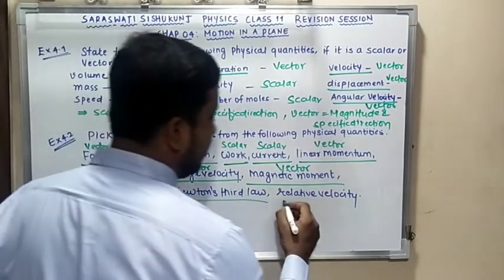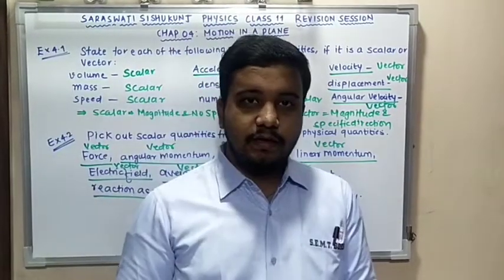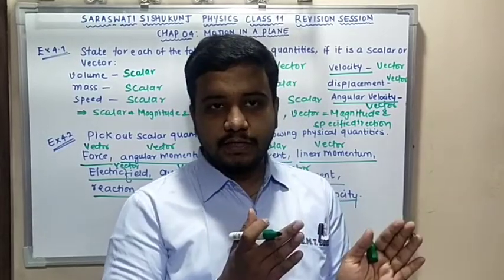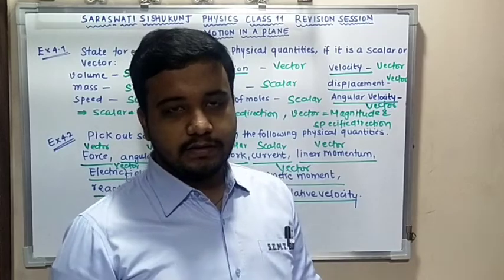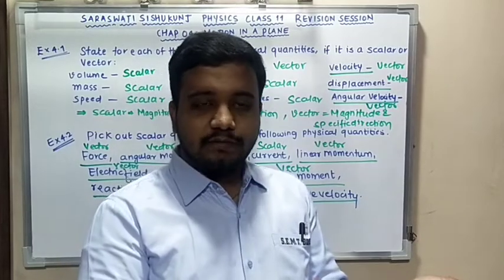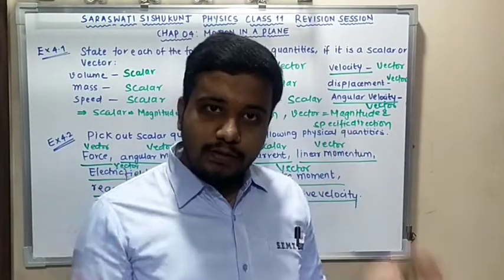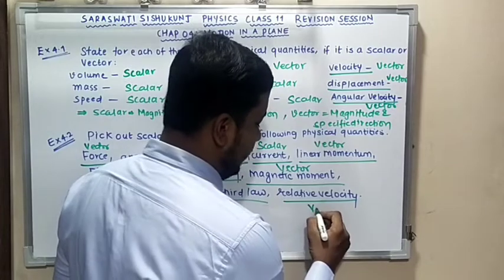We also have relative velocity, that is, velocity with respect to some other object. The velocity of an object with respect to another object is nothing but relative velocity. Relative velocity is again a vector.